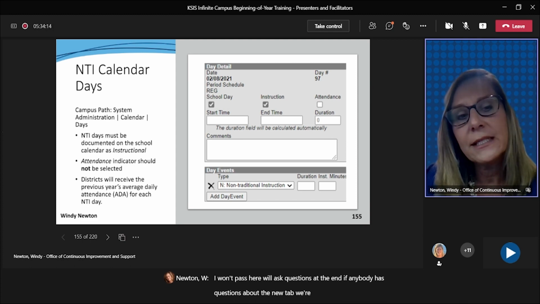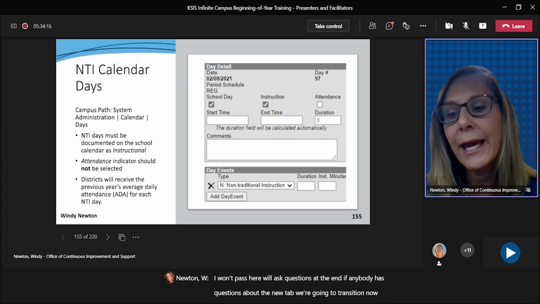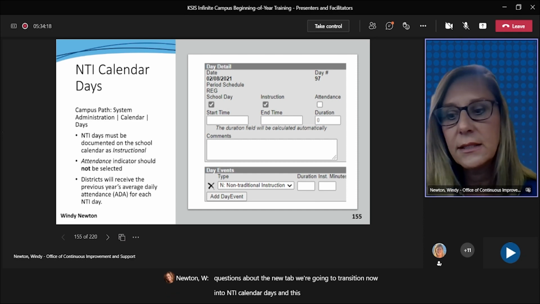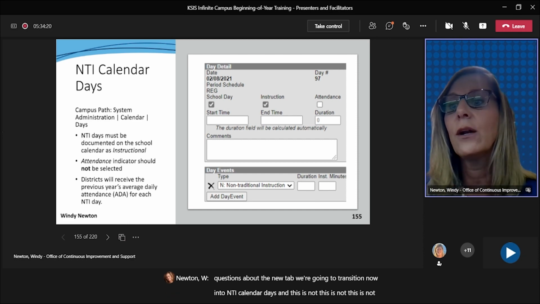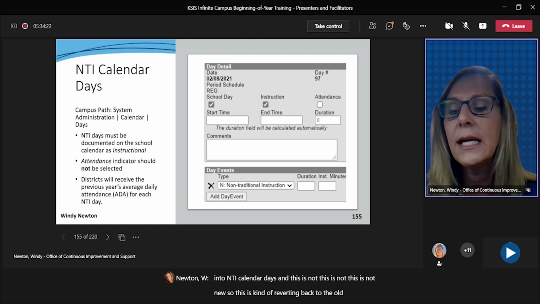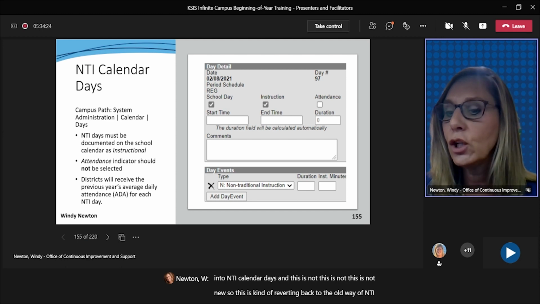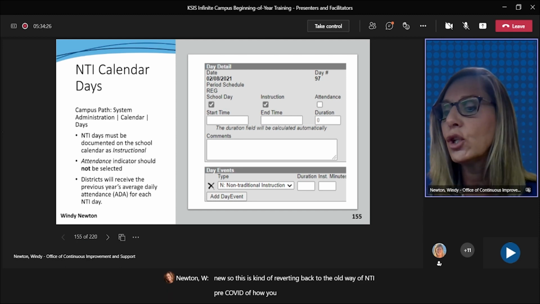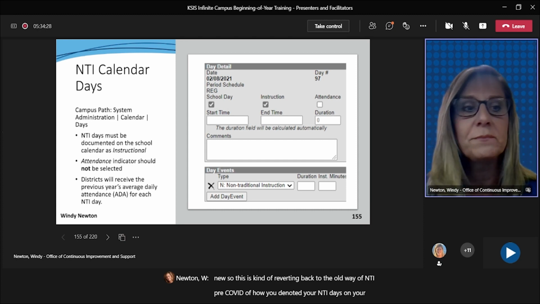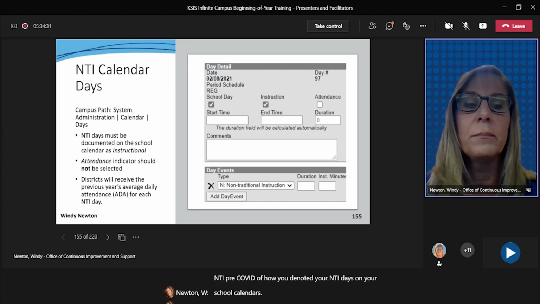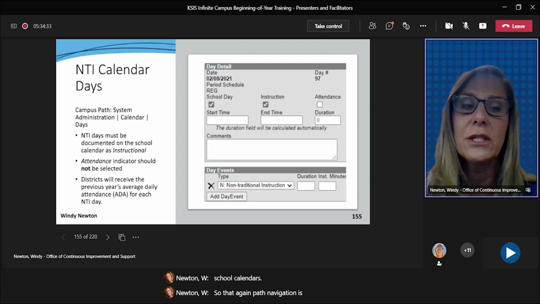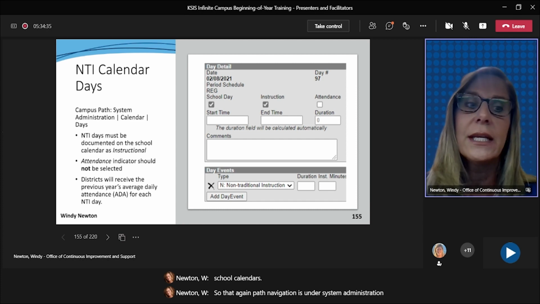We're going to transition now into NTI Calendar Days, and this is not new. So this is reverting back to the old way of NTI pre-COVID of how you denoted your NTI days on your school calendars. So again, path navigation is under System Administration, Calendar, and Days.